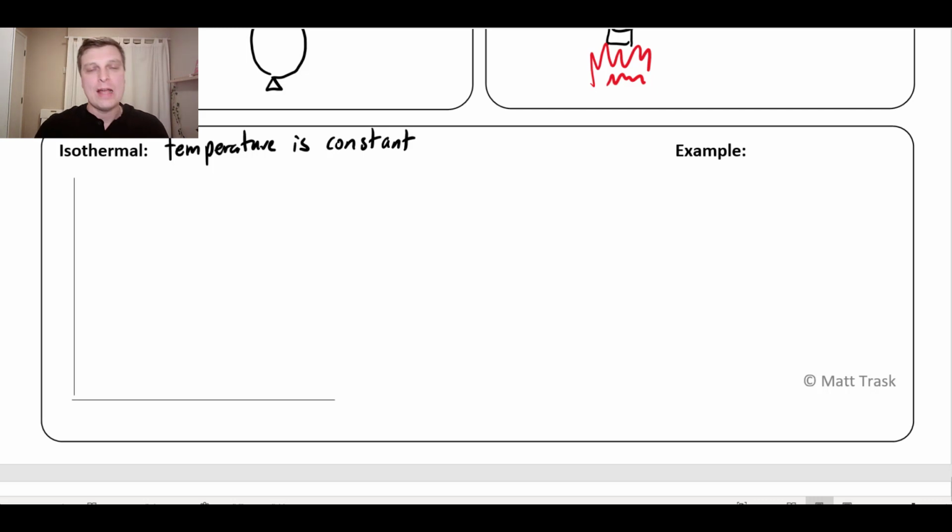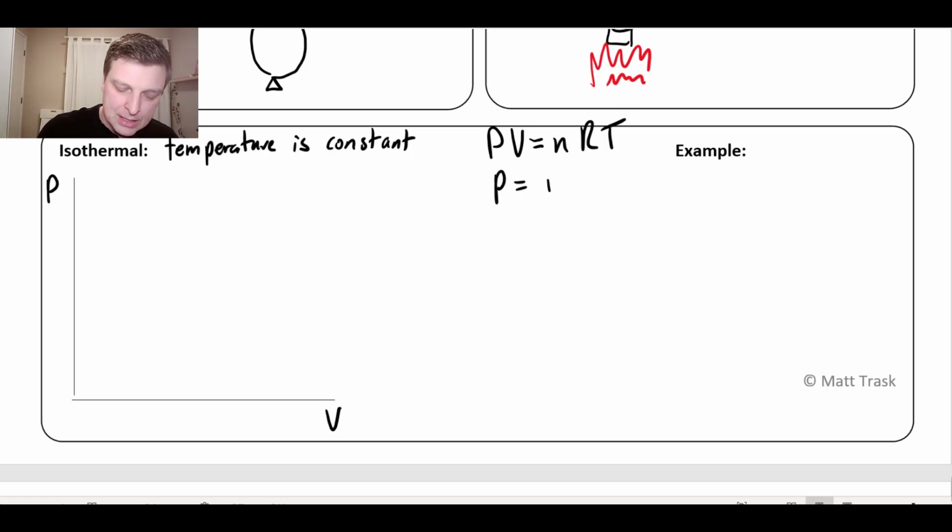Okay, now again, all of these processes do involve ideal gases, which, don't forget, is PV equals nRT. So just keep the ideal gas law in the back of your mind as we're imagining these things. Now, if I have a pressure volume diagram, I could rewrite this formula as P equals nRT over V.